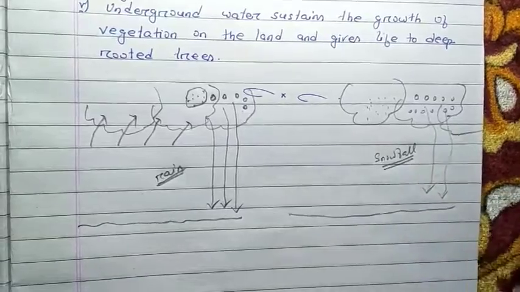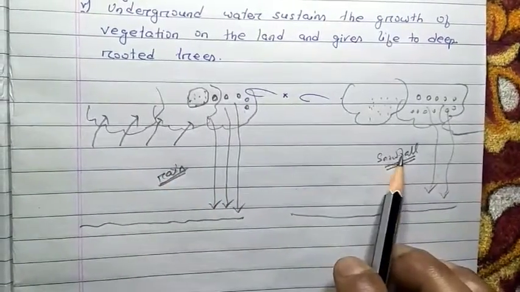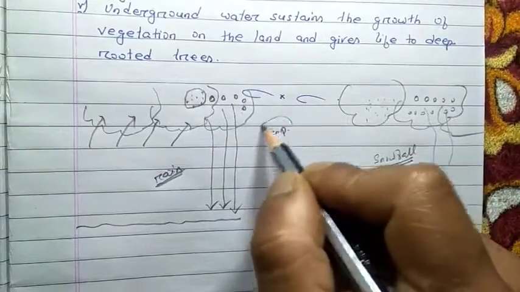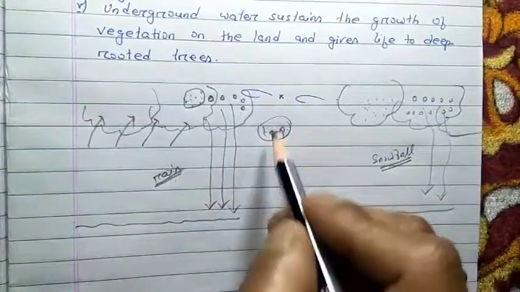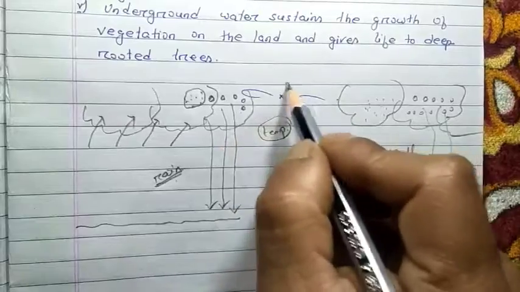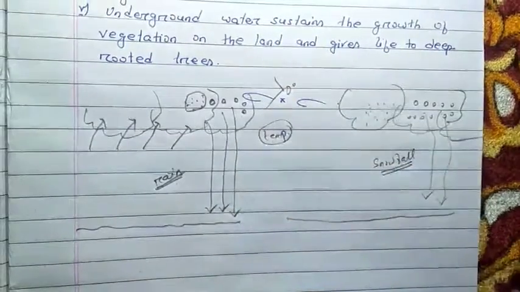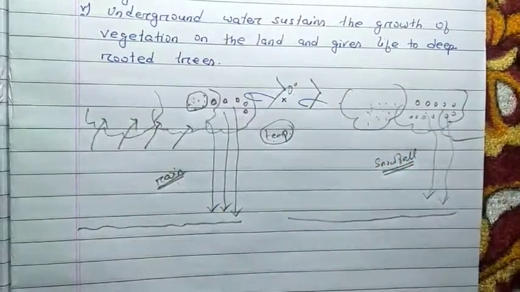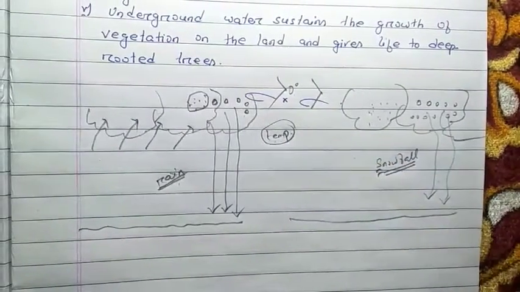See, the difference between rain and snowfall is only because of one thing. What is that? It is temperature. In rainfall, the temperature will be above 0 degree Celsius, but for snowfall, the temperature must be below 0 degree Celsius. I hope it is clear about snowfall.